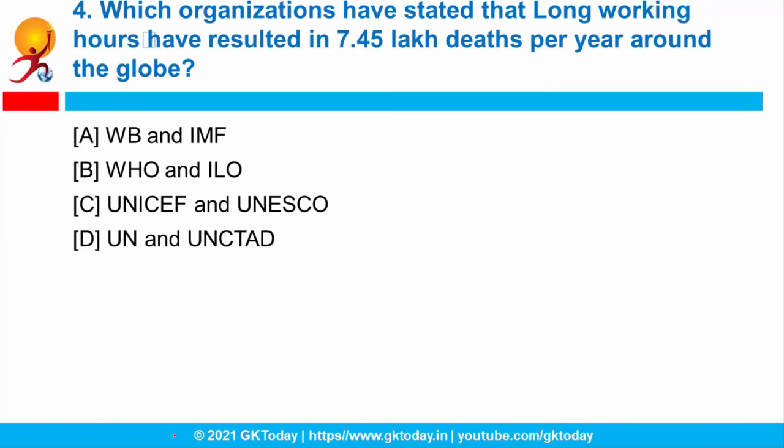Question number 4. Which organizations have stated that long working hours have resulted in 7.45 lakh deaths per year around the globe? So according to the report of which organization, it has been found that there have been 7.45 lakh deaths per year in the whole world due to long hectic working hours. Which is that organization? Correct answer is option number B, that is WHO, World Health Organization, and ILO, International Labour Organization. Basically it was a joint research publication by both of these organizations in a journal called Environment International.